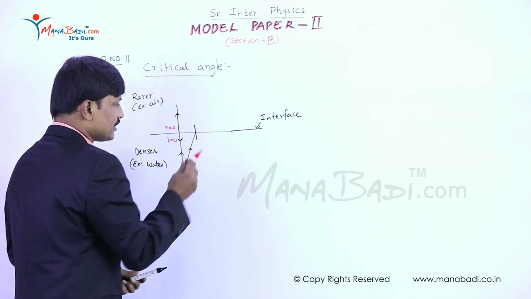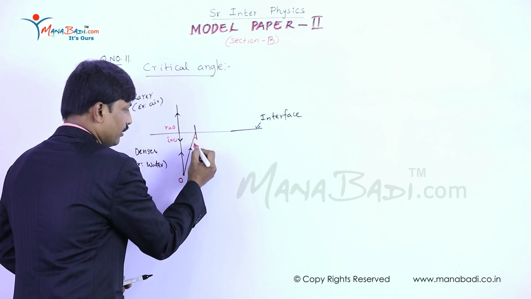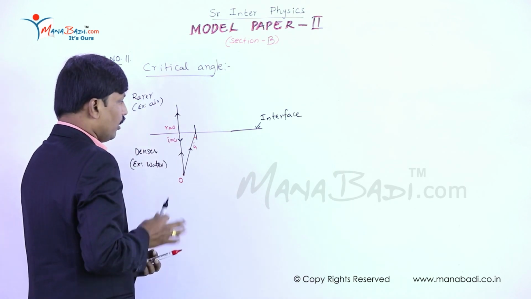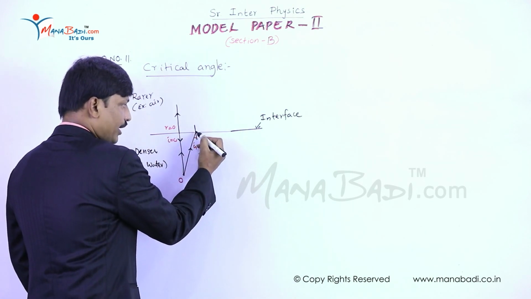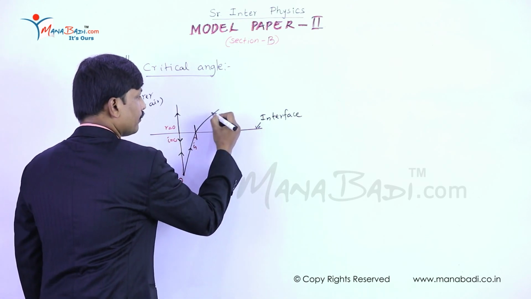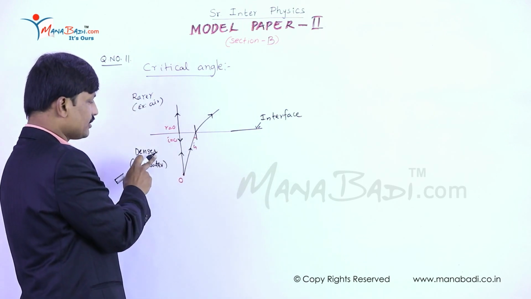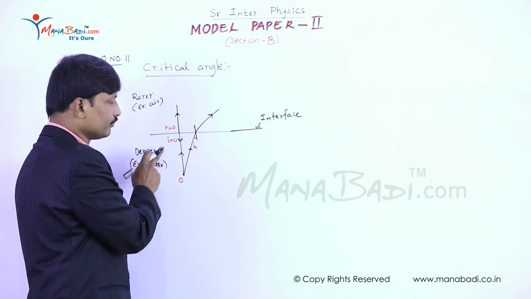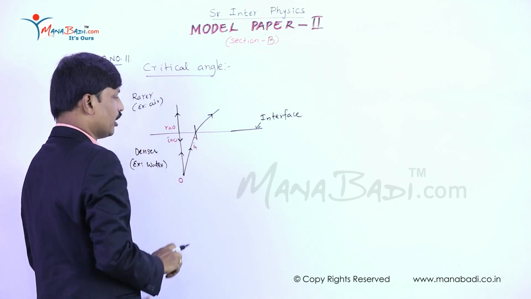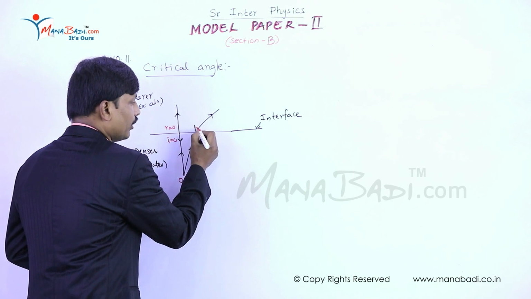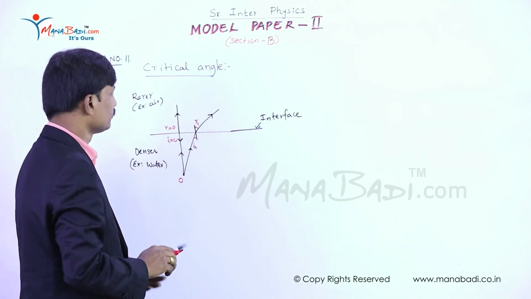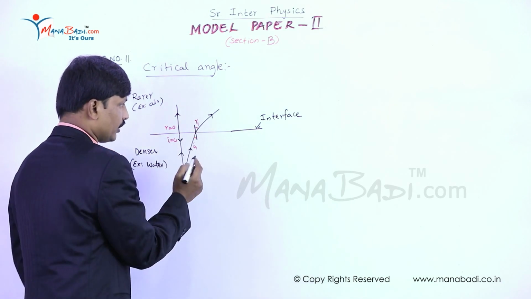Then the angle of incidence, suppose I1, is greater than I. Now the ray gets refraction, it bends away from the normal because the light ray is traveling from denser medium to rarer medium. The angle of refraction is R1. This is situation 2.